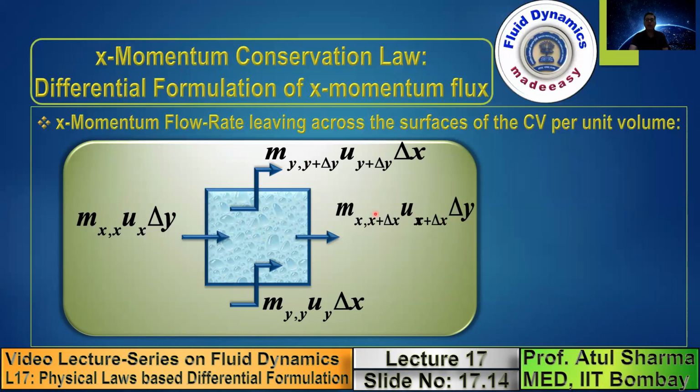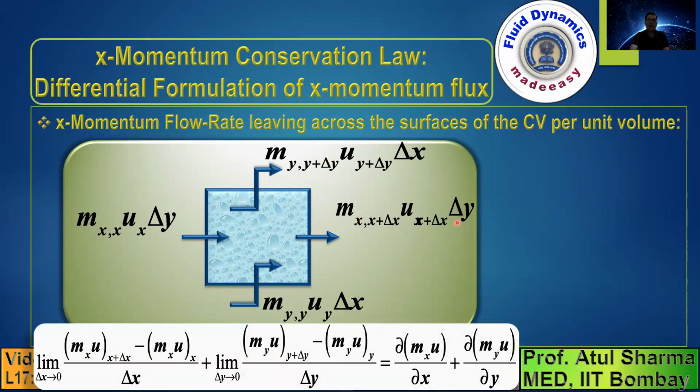But the procedure that we used in the previous slide for mass conservation law is the same. In the previous slide we obtained the net mass flow rate leaving across the surface of the control volume. Here we have to obtain the net x momentum flow rate leaving across the surface of the control volume. To calculate the net, we'll take the difference of this with this, and the difference of this with this, and we will divide by volume, where surface area divided by volume gives you a length scale in the denominator, and finally we'll obtain the differential term.